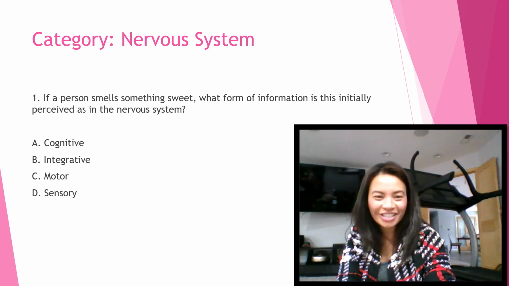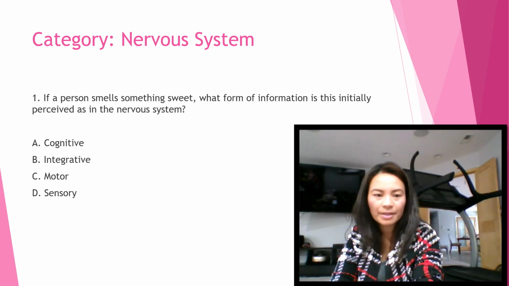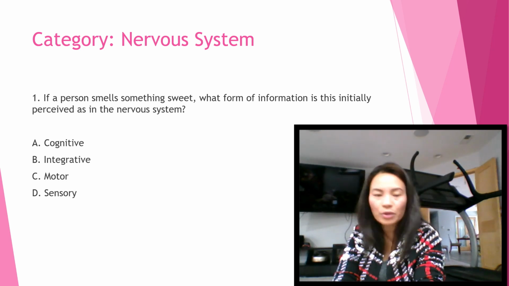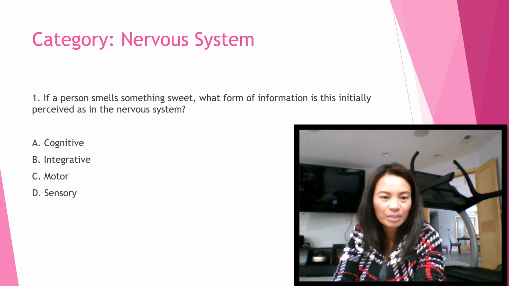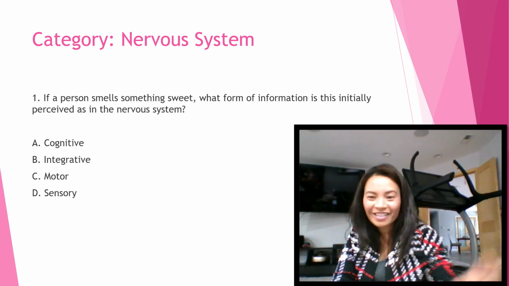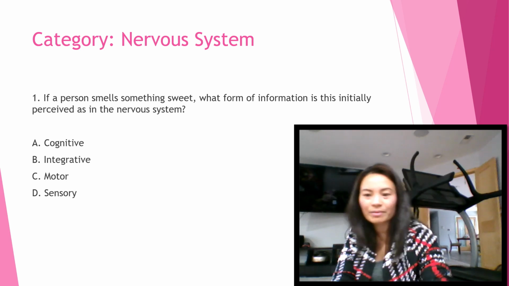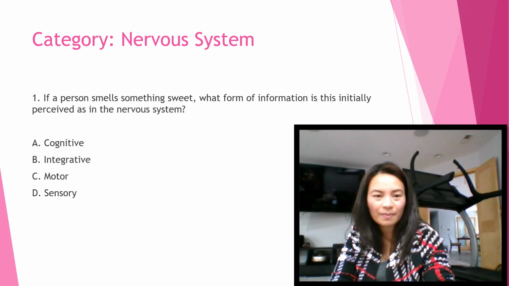The first question is under nervous system. If a person smells something sweet, what form of information is this initially perceived as in the nervous system? A. Cognitive, B. Integrative, C. Motor, or D. Sensory? You can write your answer, A, B, C, or D, and then we will check it after number 15 questions.